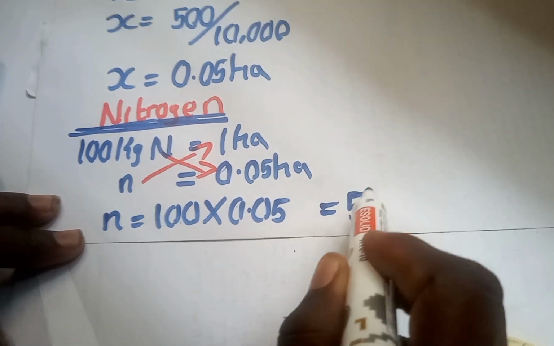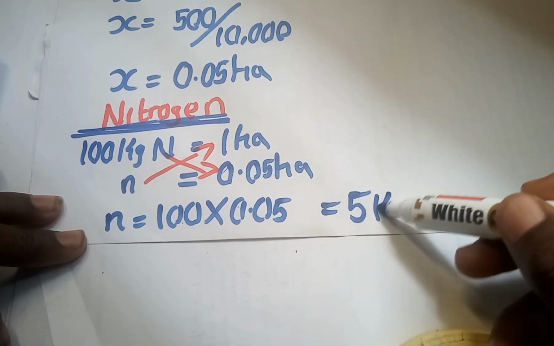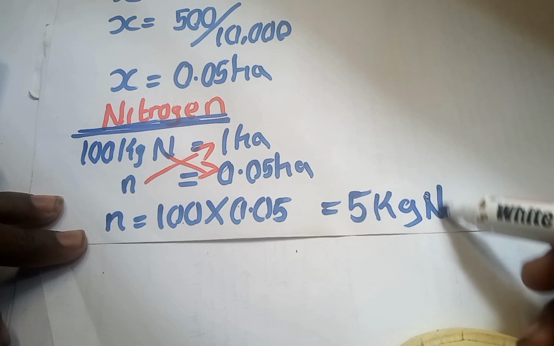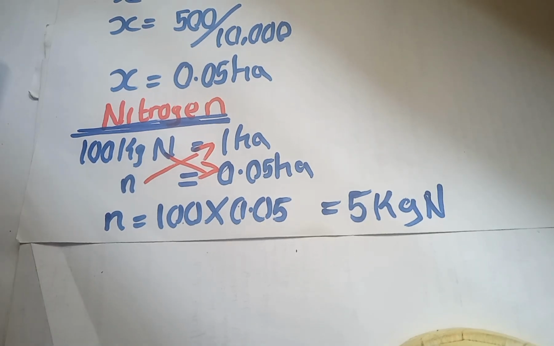I'm going to be having 5 kilograms of nitrogen. So the amount of nitrogen that I need on the farmland is 5 kilograms. So that's it. I'm going to do the same for phosphorus.